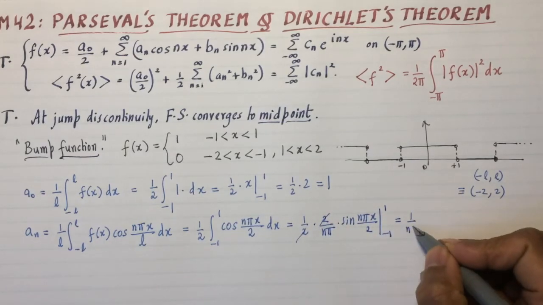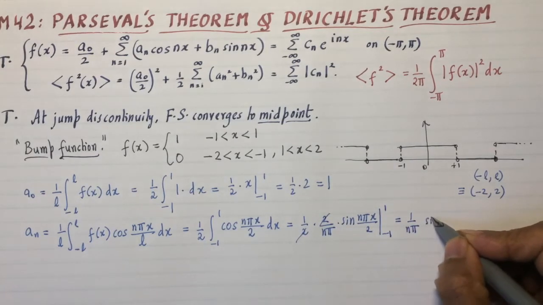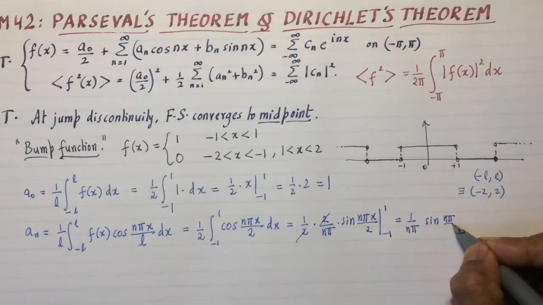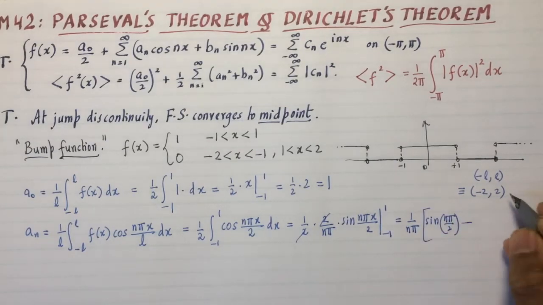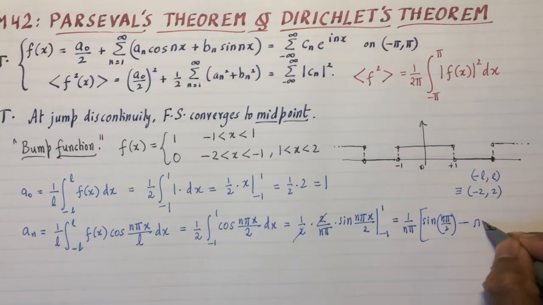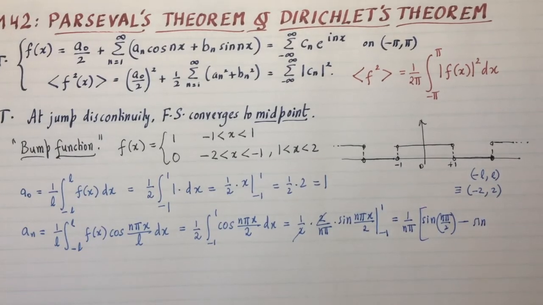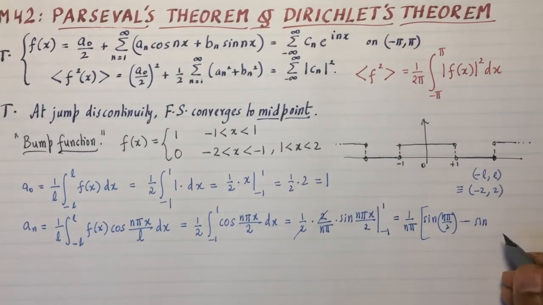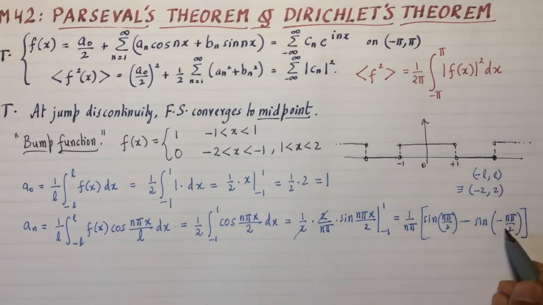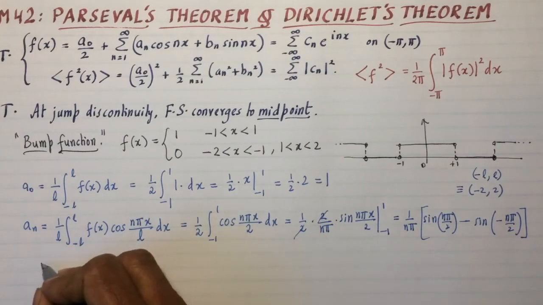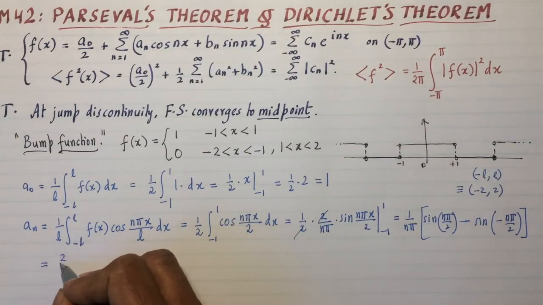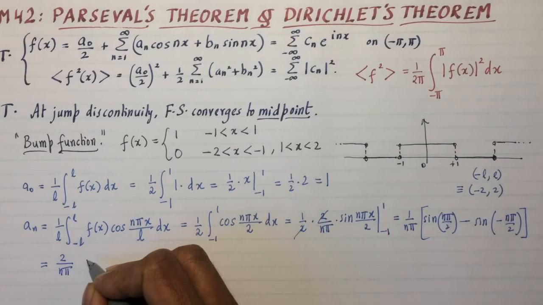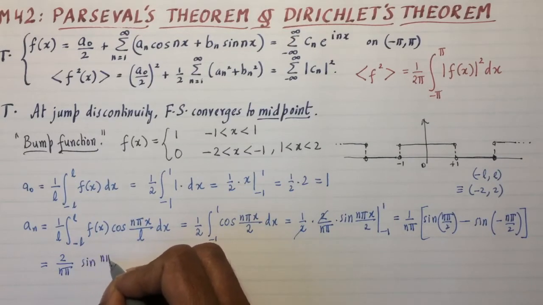And that gives me 1 over n pi times sine of n pi over 2 minus the sine of negative n pi over 2. Well, the sine of negative theta is the same as negative sine theta, so the two negatives will cancel out, and I end up getting 2 over n pi sine n pi over 2.